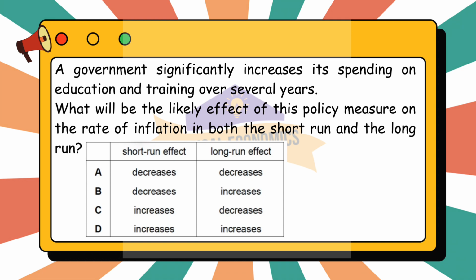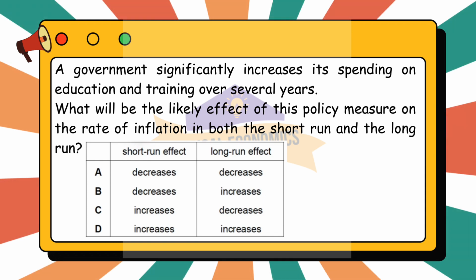Moving to the third question. A government significantly increases its spending on education and training over several years. What will be the likely effect of this policy measure on the rate of inflation in both the short run and the long run? This question is from year 2022 May-June version 3 paper.